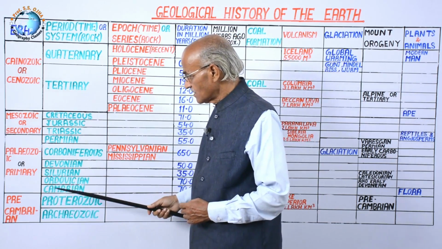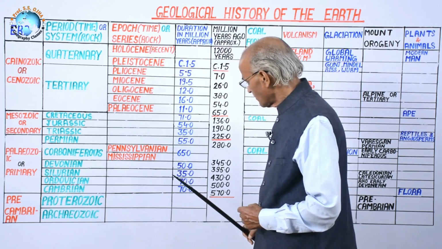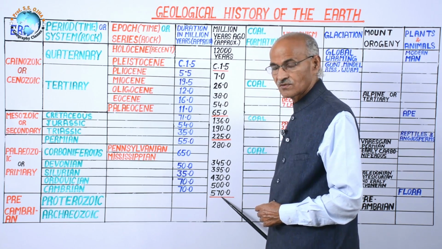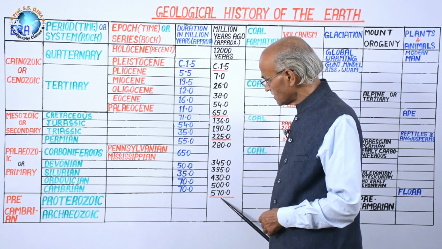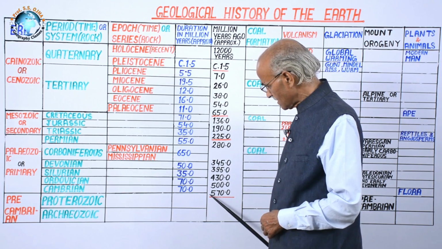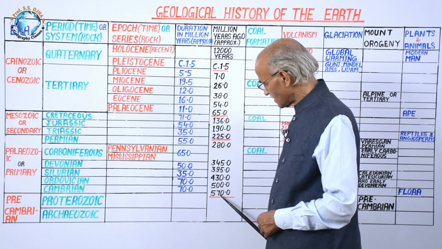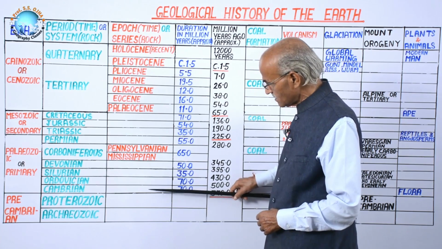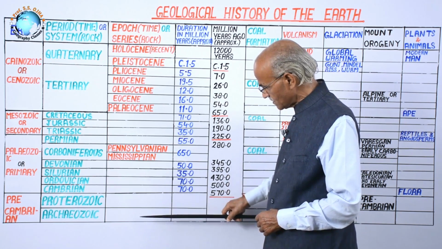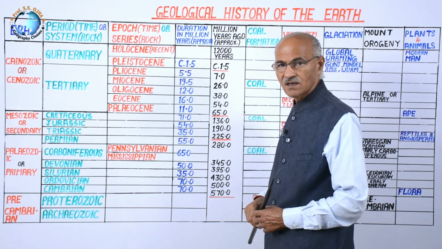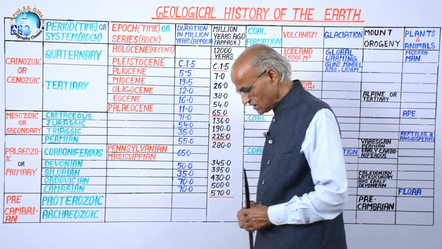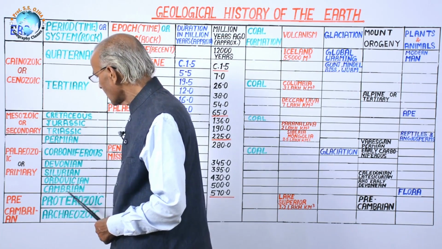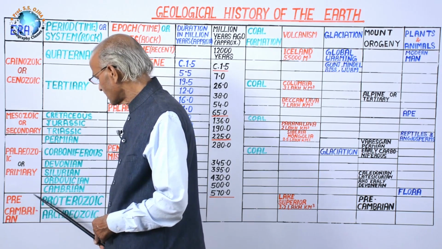But here one very initial point is that 570 million years ago is the beginning point of the geological history of the earth, because it may be taken as a round figure of 600 million years ago. During this period, Earth cooled. Before it, Earth was in a hot and gaseous state, and that's why it slowly cooled, and this was the Proterozoic, and it is here the Precambrian period.